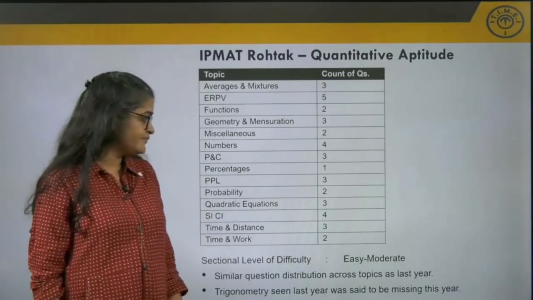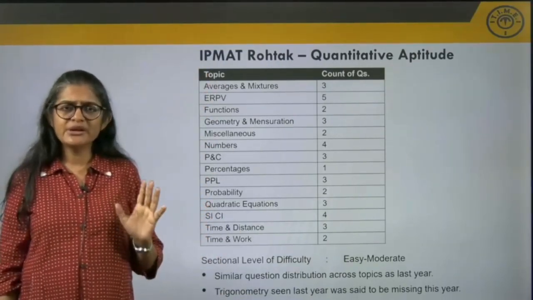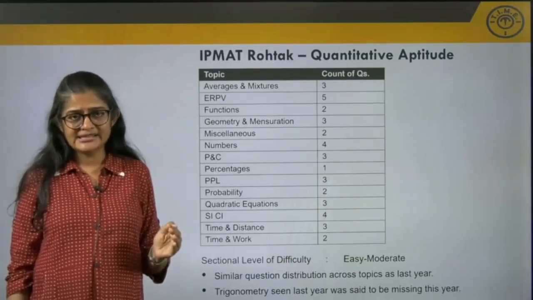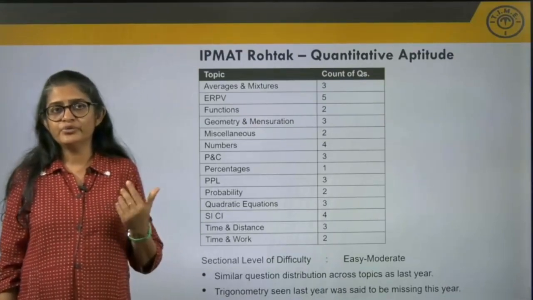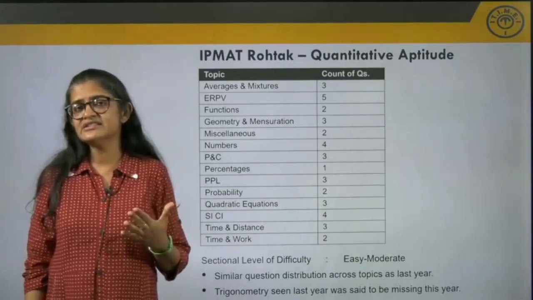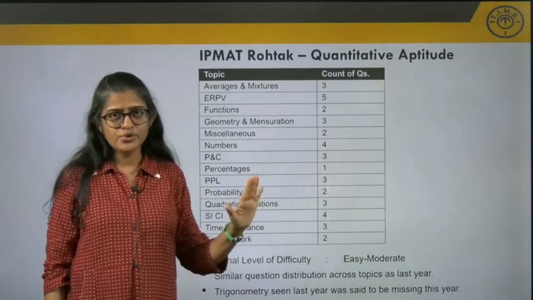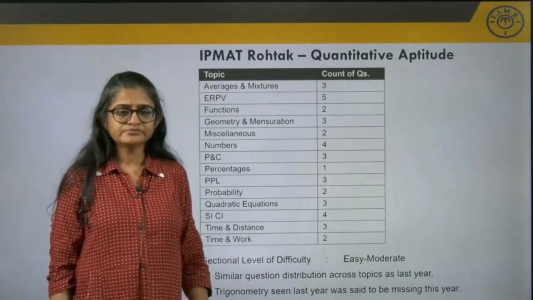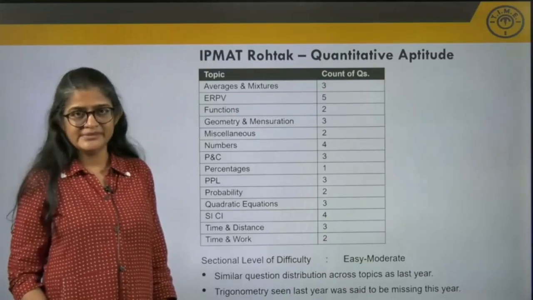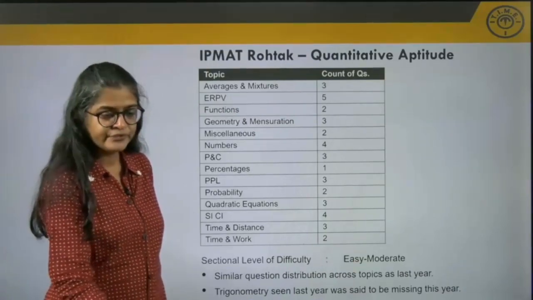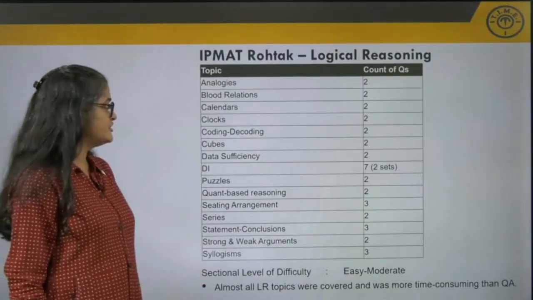As I said earlier, the distribution of questions across topics was more or less similar to that of last year. The only difference is trigonometry, which was seen last year. That is, last year there were questions on trigonometry, but this year there were no questions on trigonometry. So overall, it was a very doable, easy section. Now, let us move on to the next section, that is logical reasoning.